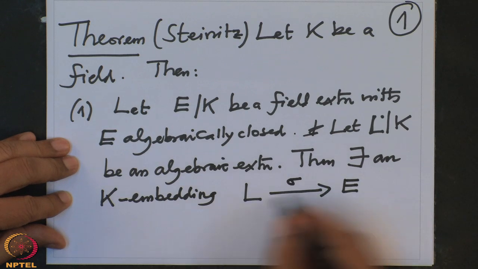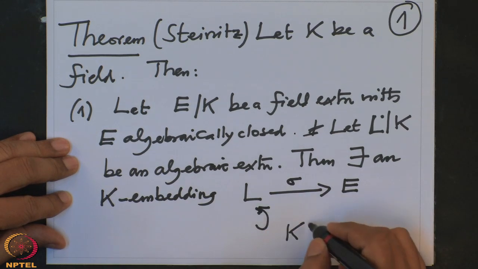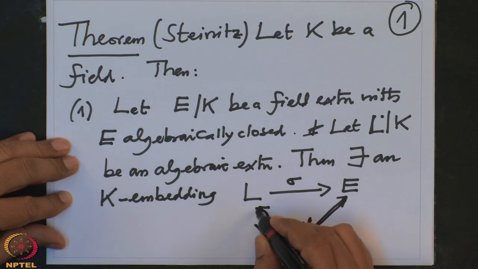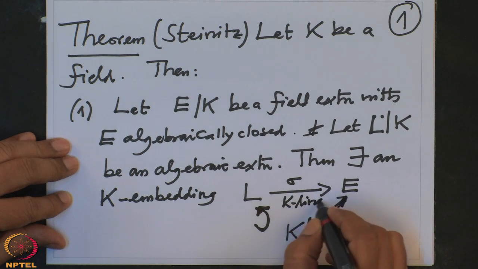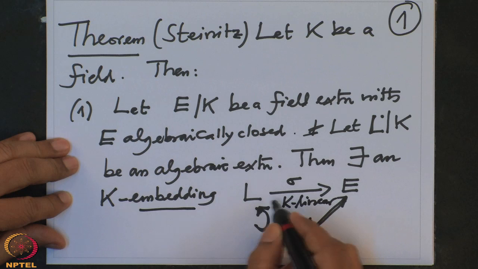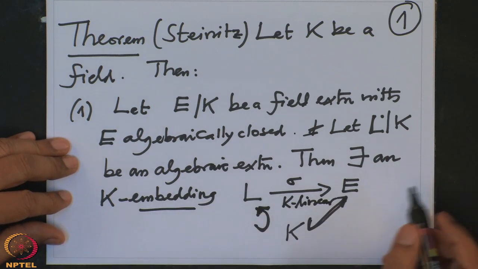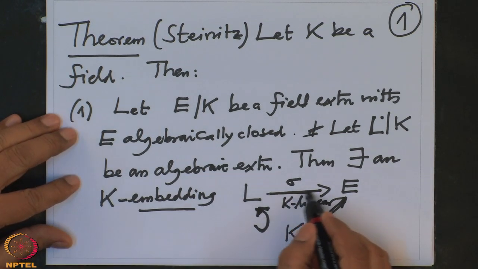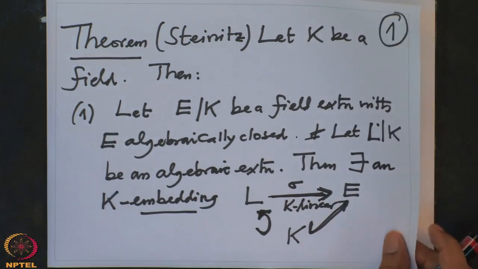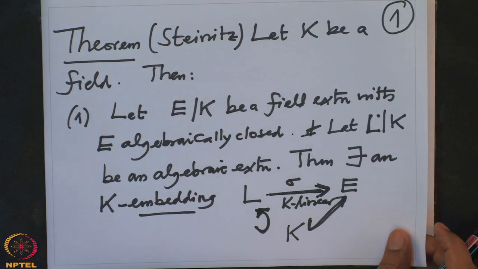Sigma. K-embedding means, see, this is an algebraic extension, this is contained here. So we can extend; this sigma is K-linear, and embedding means it's a field homomorphism. So such an embedding exists for every algebraic extension. That is part 1.